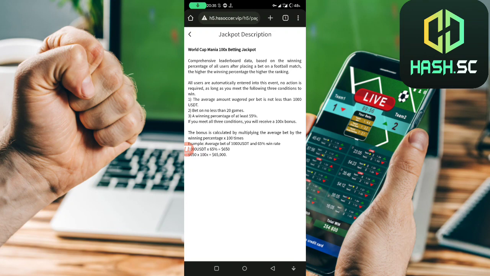And if you meet all the conditions, you will get a 100x bonus. For example, the average of 1000 USDT and 65% win rate is $650, and if we multiply it by 100, you will get $65,000. That's a big prize.